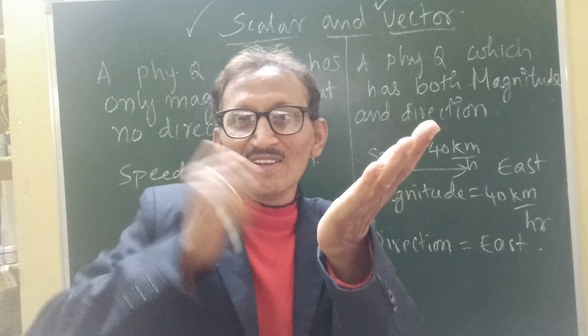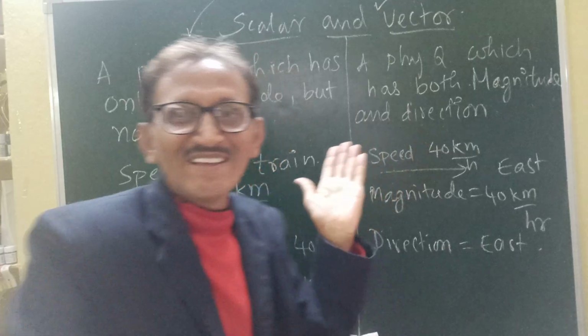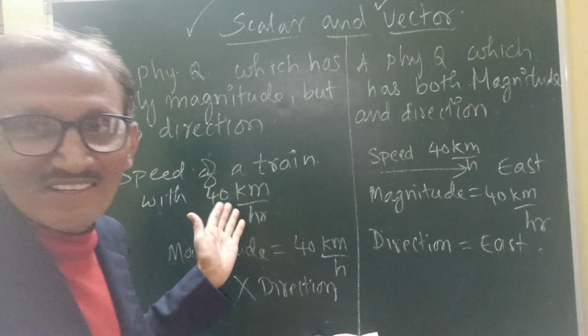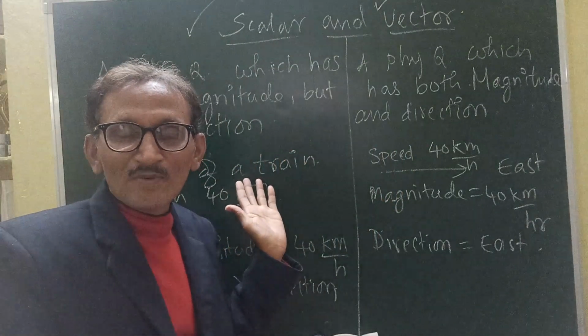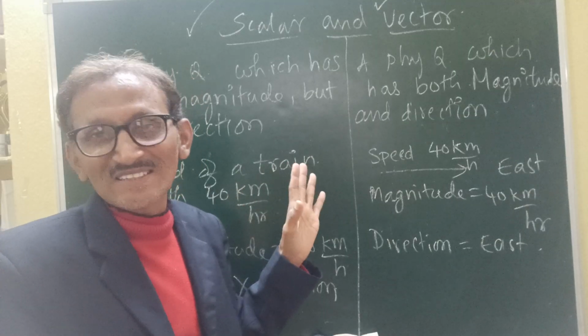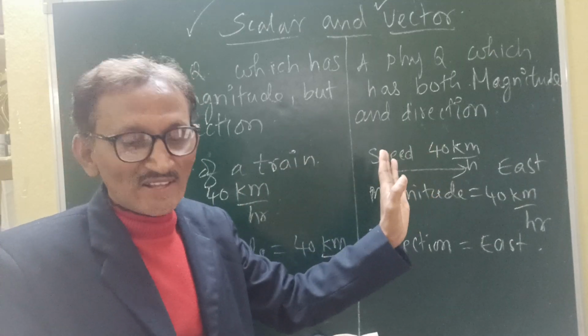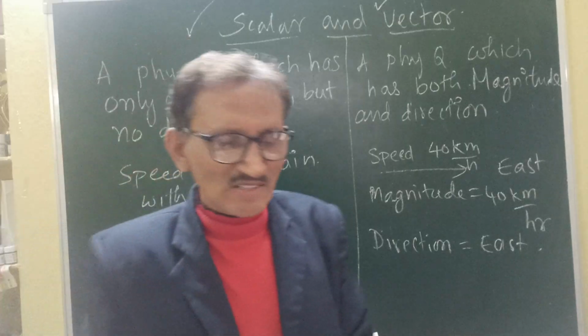Number of times you are beating on the hand, that is called a scalar quantity. It has only magnitude but no direction, whereas a vector has both magnitude and direction. General representation of a vector.